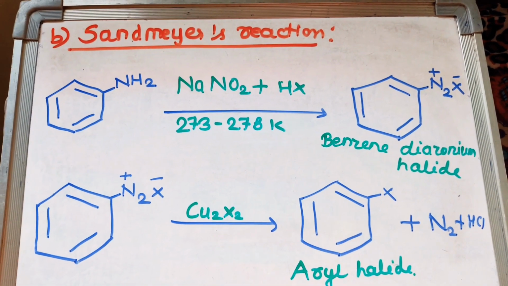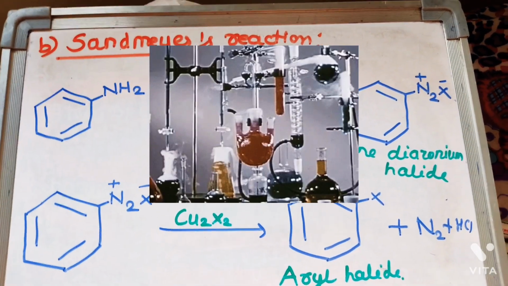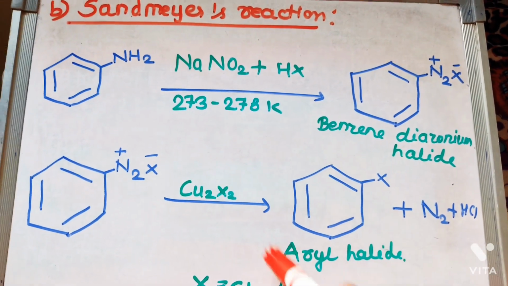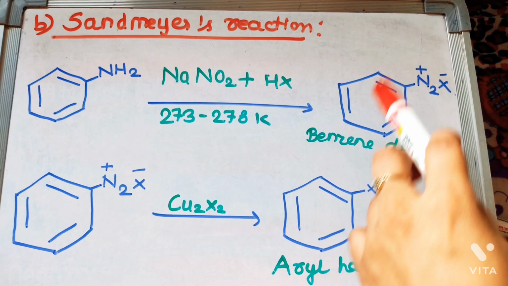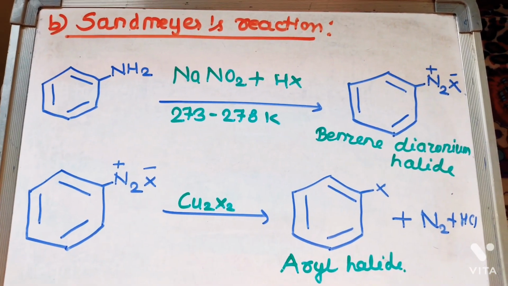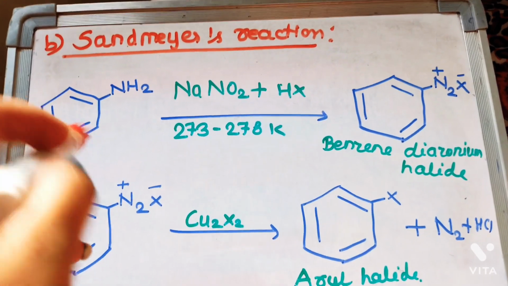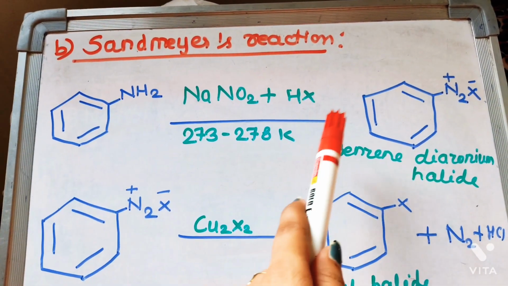Sandmeyer reaction. So Sandmeyer is a chemical reaction used to synthesize aryl halides from aryl diazonium salts using copper salts as a catalyst. In this reaction, aniline reacts with NaNO2 plus HX.